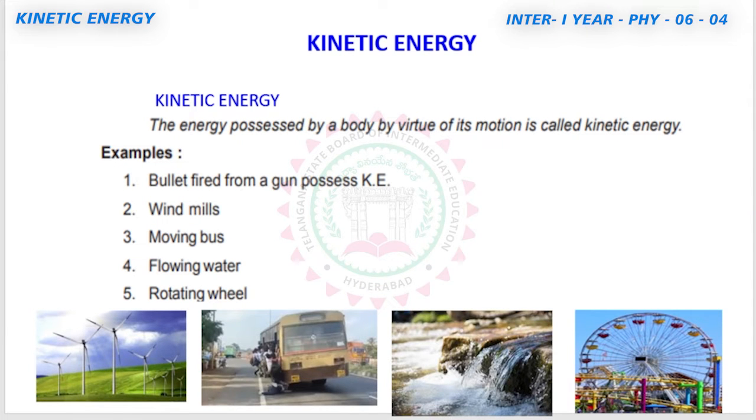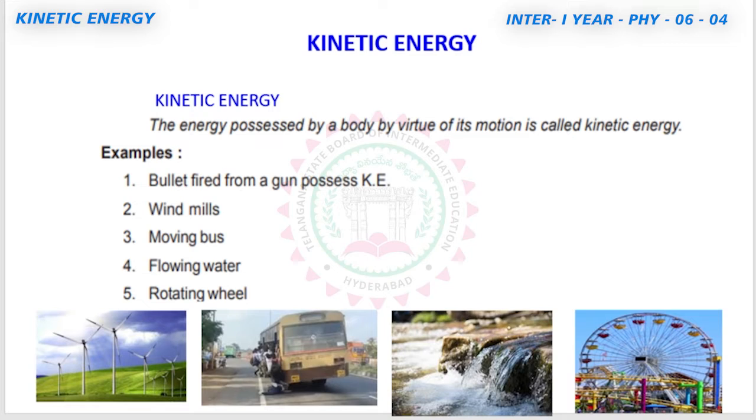Define kinetic energy and derive the formula for kinetic energy. The answer is like this. The kinetic energy definition: the energy possessed by a body by virtue of its motion is called kinetic energy. So, a moving body will possess kinetic energy.